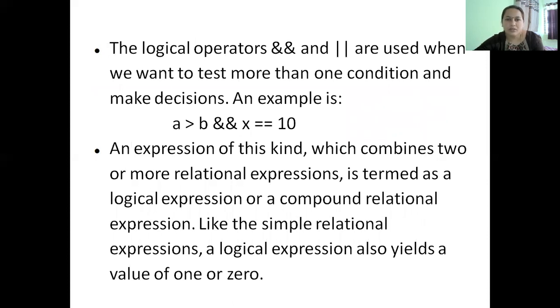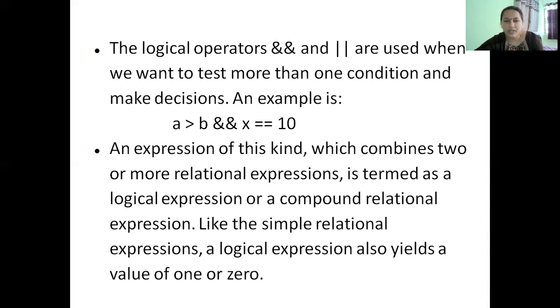So the logical operators are basically used to combine one or more relational expressions. So an expression is nothing but a combination of operator and operand. So in this example, I have taken A greater than B, logical AND X equal to 10. So I'm combining two relational expressions into one using logical AND.